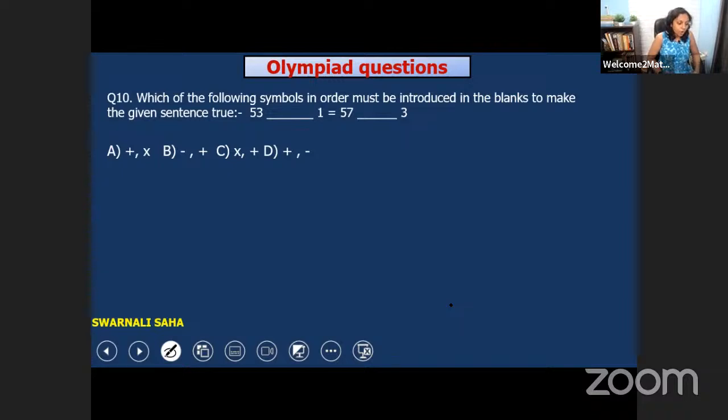Which of the following symbols in order must be introduced in the blanks to make the given sentence true? 53 dash 1 is equal to 57 dash 3. Can you tell me?